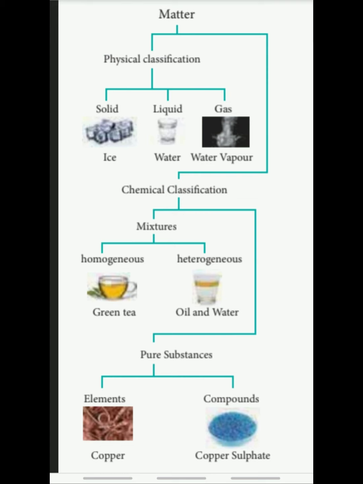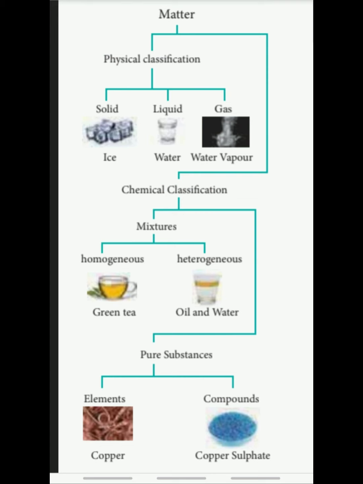Another classification, based on chemical classification, is pure substance, that is elements and compounds. An element means a pure element only, such as copper, iron, aluminium, which is made up of only copper atoms, so it comes under element. A compound means copper sulfate, sodium chloride, magnesium sulfate. So many compounds are there. Their atoms ratio should be a fixed one. That's why it is said to be a compound.